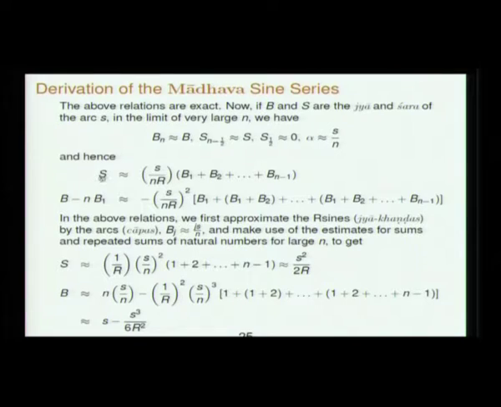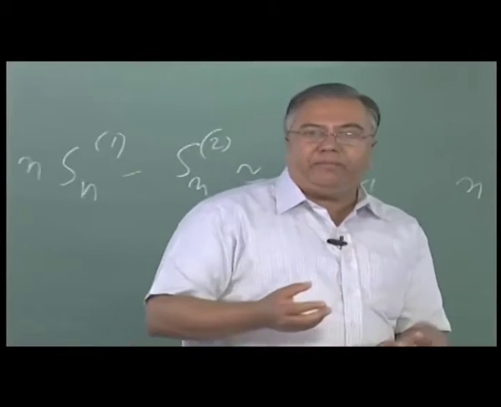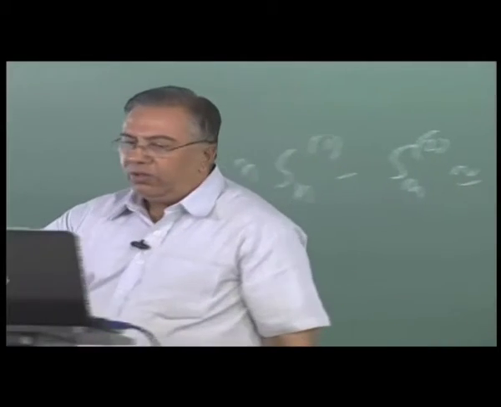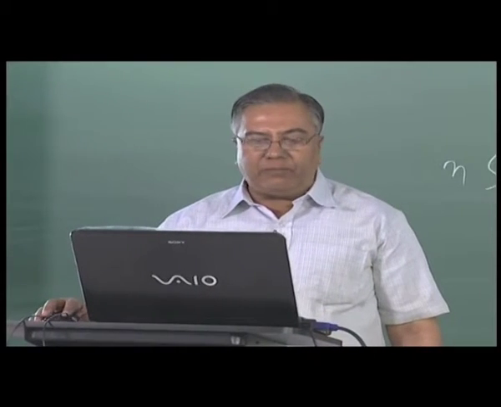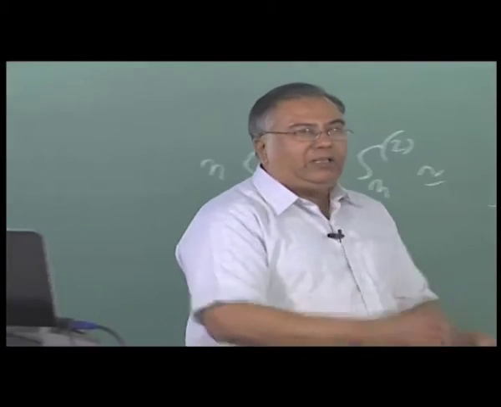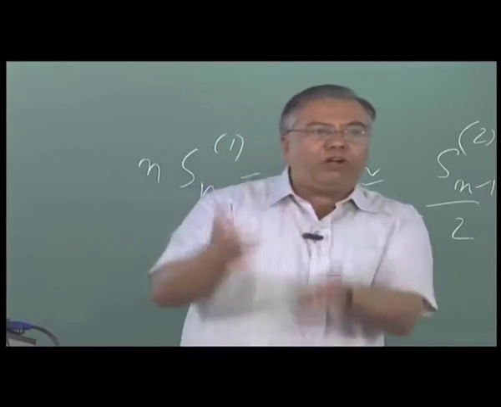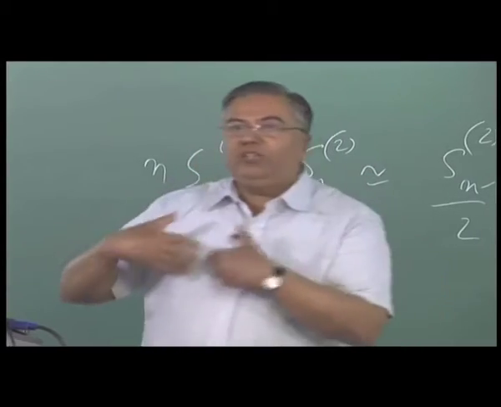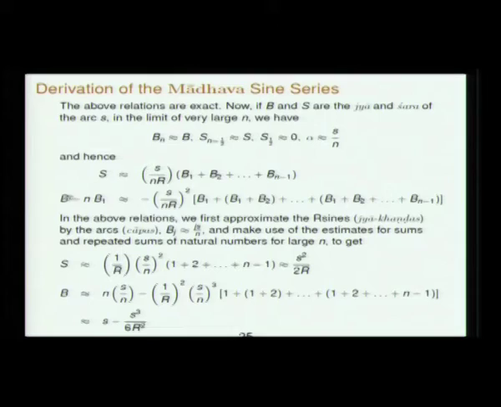The Shara associated with our arc, yes, the first approximation is this. The bhuja associated, the sine associated with our arc is. Now what is done is, for each of these bhuja khandas, B1, B2, B3 etc., successive approximations are made. That is put into both these equations, and from that a new value for bhuja is calculated. From that new value for bhuja, the bhuja khandas are calculated again, they are flowed back into the equation, and then again new values for bhuja are calculated. We will see that in a second.